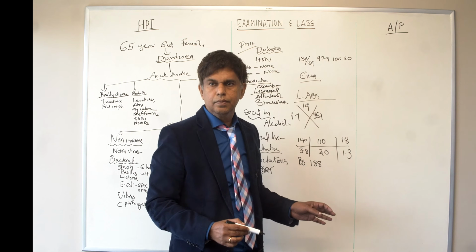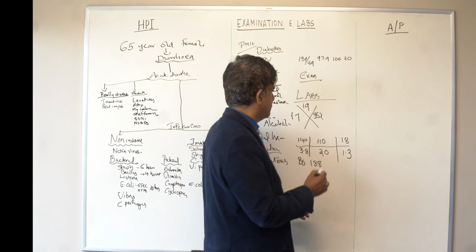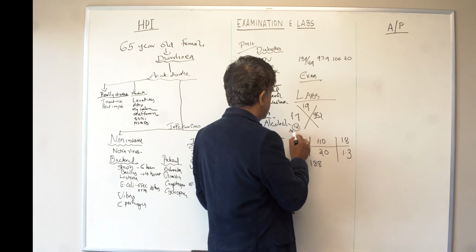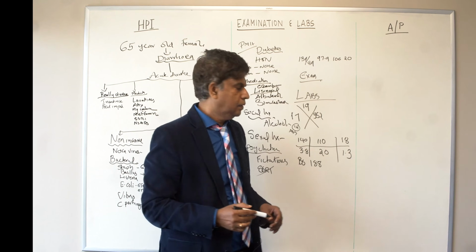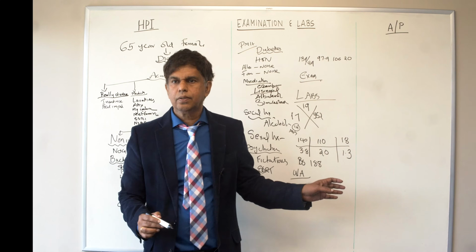What other labs did they do? We also had absolute neutrophils, which are 14. Okay. What else? Any other labs there? We did urine analysis as well. Okay, I don't even know why they did urine analysis, but let's see what's going on in the urine analysis.